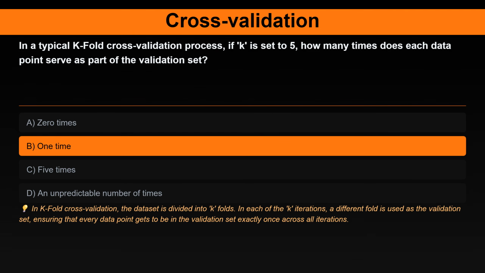The correct answer is 1 time. Here's the explanation. In k-fold cross-validation, the dataset is divided into k folds. In each of the k iterations, a different fold is used as the validation set, ensuring that every data point gets to be in the validation set exactly once across all iterations.